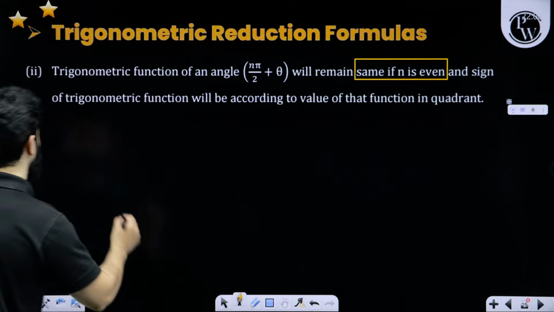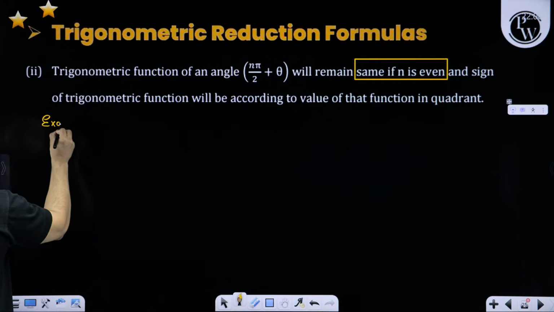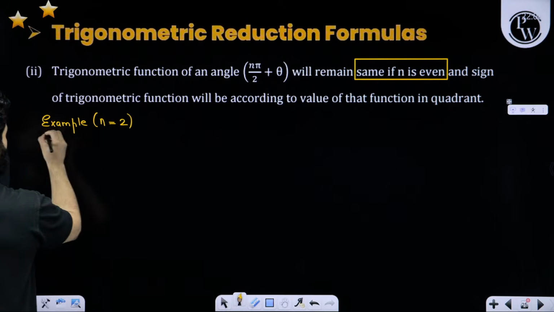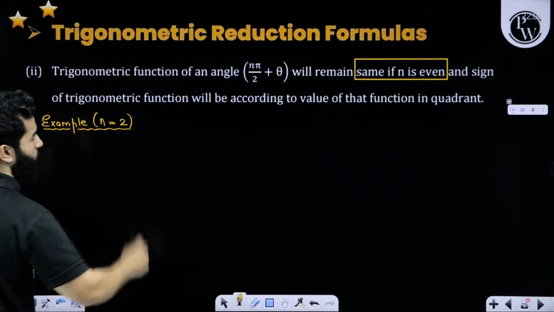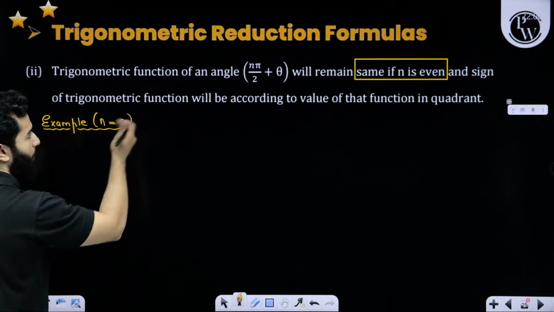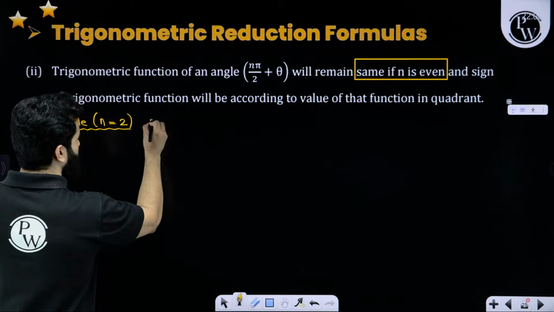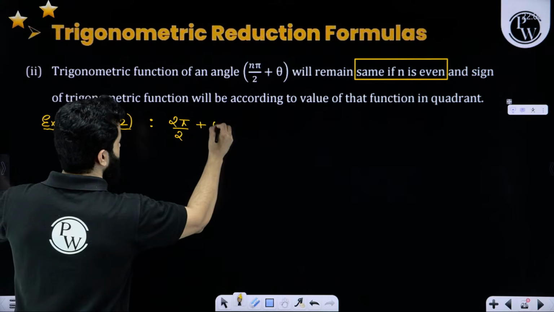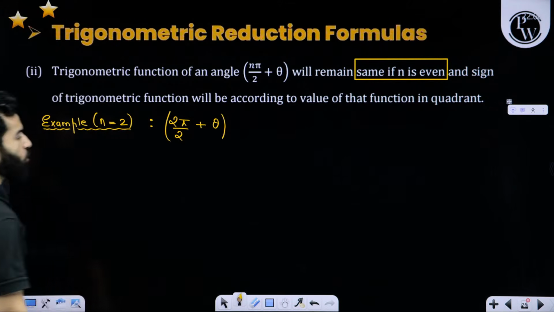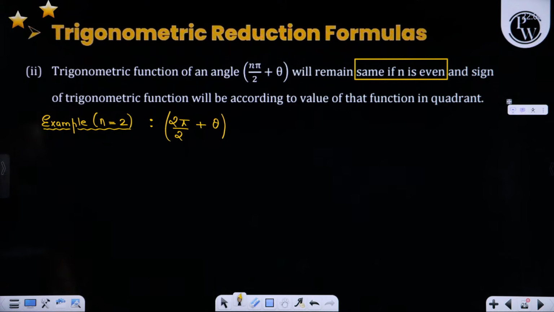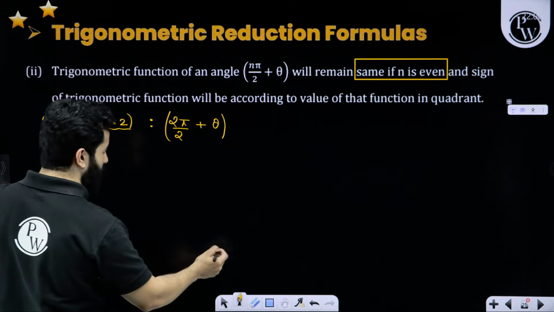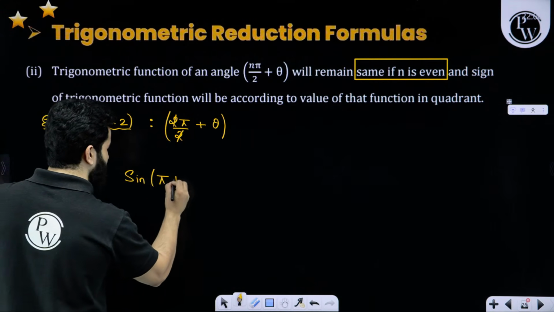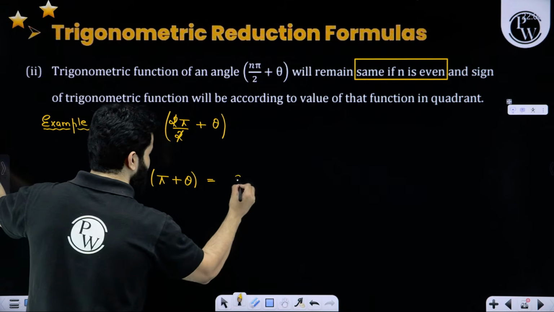The easiest example, n is equals to 2. That means pi plus theta. If n is equals to 2, this means 2 pi by 2 plus theta, right? So they are saying trigonometric function will remain same. So that means sine of pi plus theta will be sine theta only.